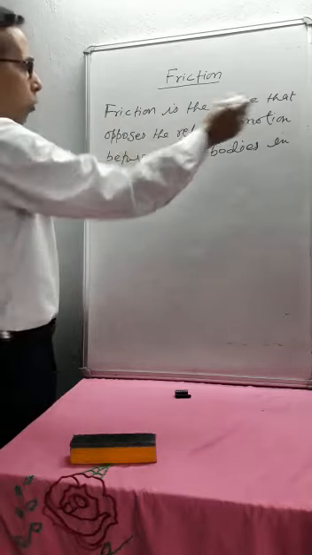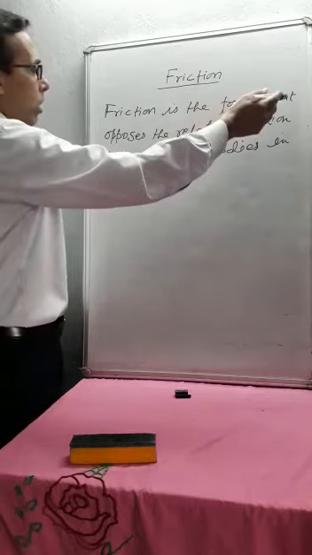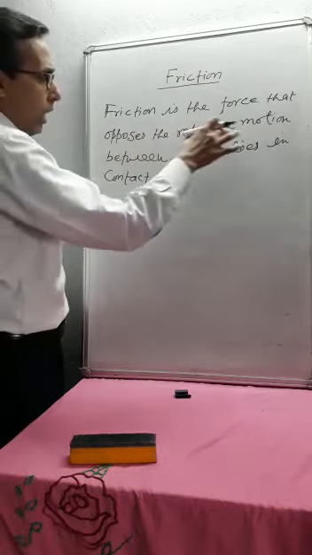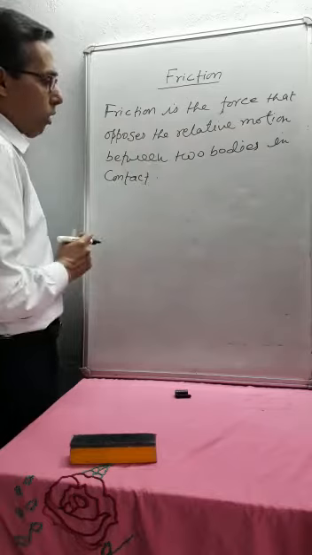So friction, or frictional force, is that type of force which opposes the relative motion between two bodies which are placed in contact.